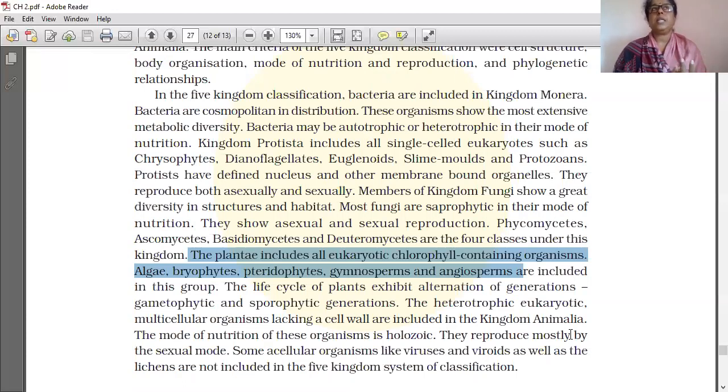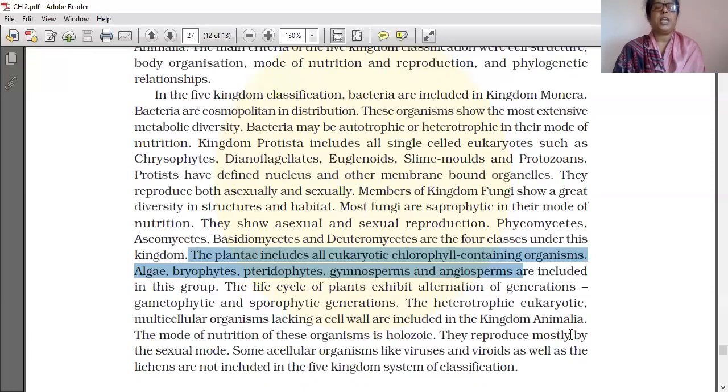Two plants will be there, male producing the male gamete and female producing the female gamete. So gametophytic has a male gamete and a female gamete. Next one is sporophytic. Sporophytic means spore producing only, asexual reproduction only. The gametophytic phase is the sexual reproducing one. As it is sexual, both the male and female are there. So spore producing is the second one, producing the spores only, asexual reproduction only.